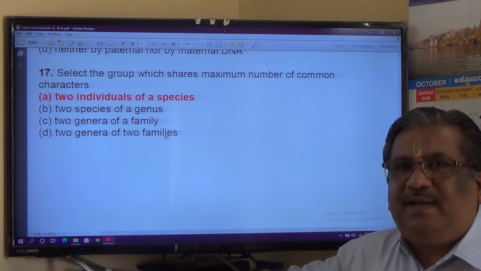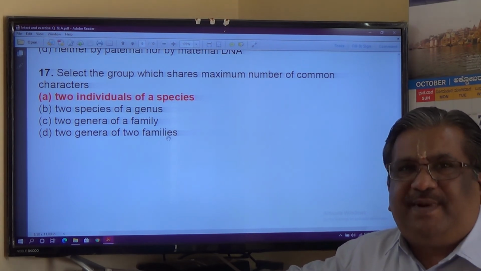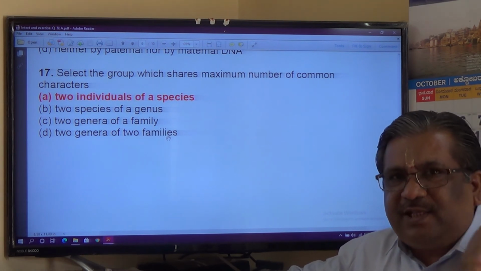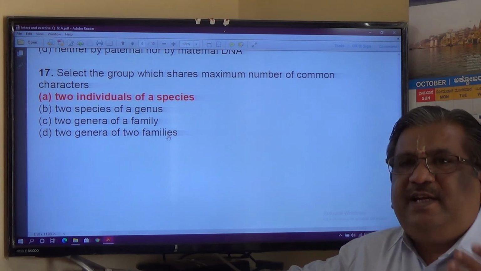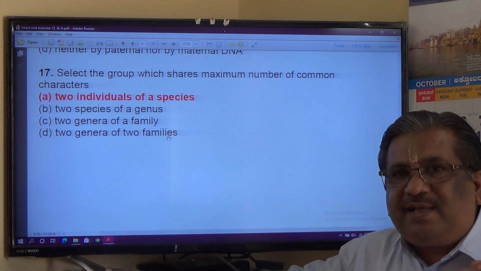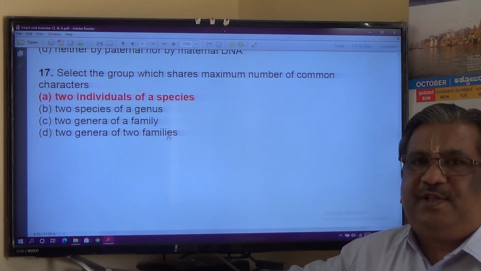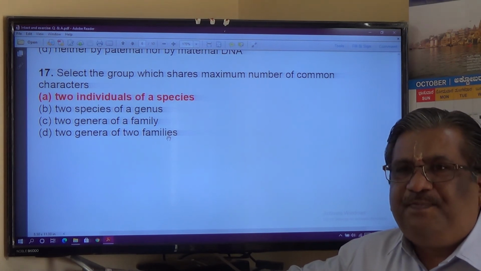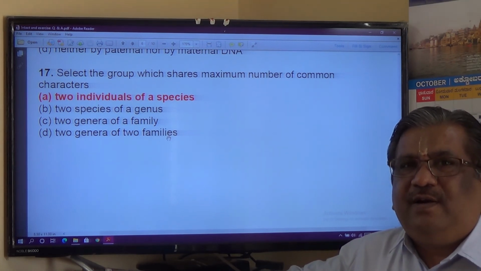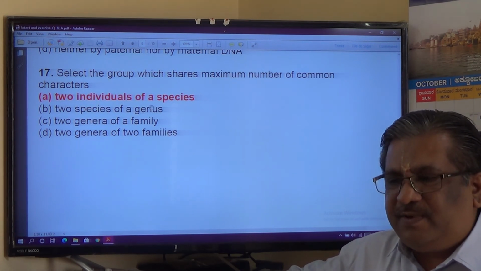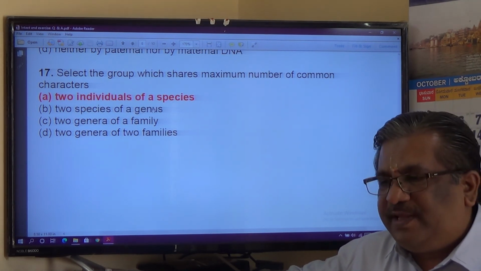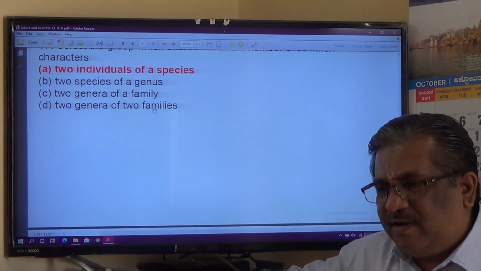It is not possible between two different species the similarity. It is only within the species the similarities are possible, because the interbreeding is possible amongst the species, not from one species to another species, and hence a dog mating a dog will result only into a dog, not into a cat. So two individuals of the same species is the one that shows maximum common characters.